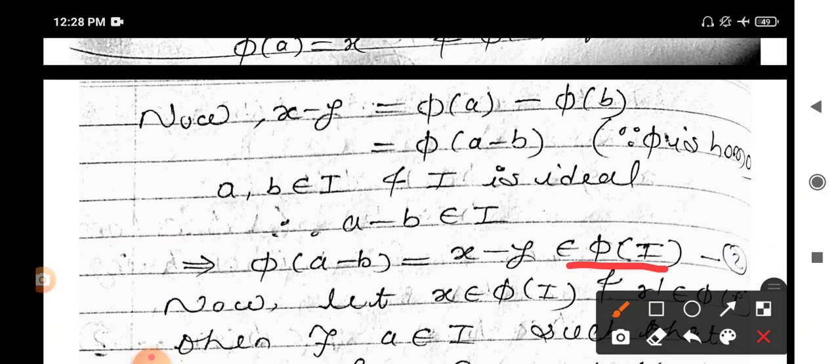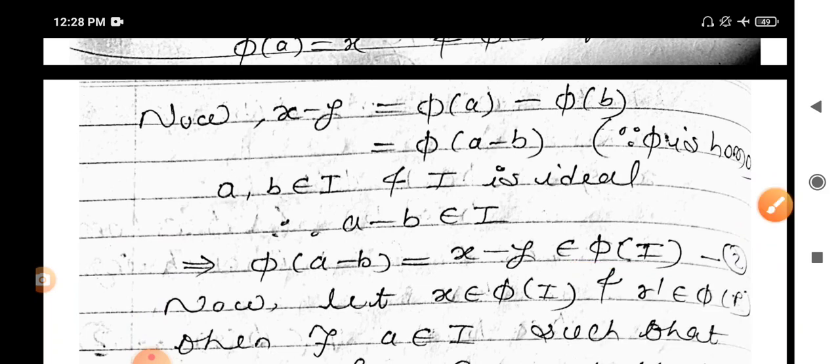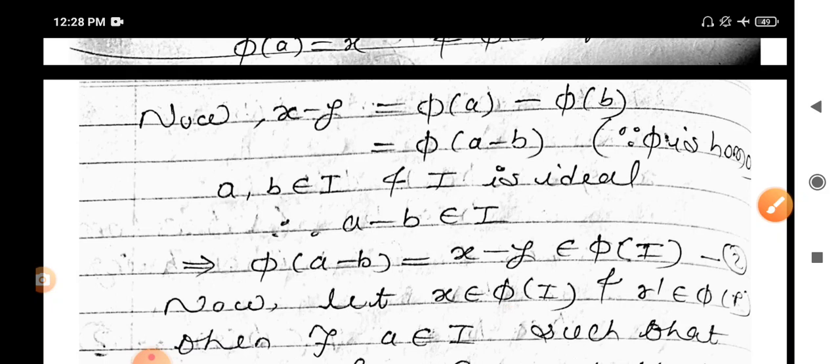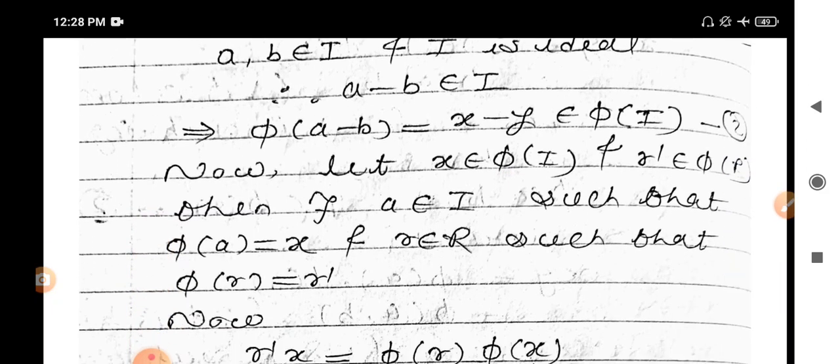First claim is over. Now taking one element in phi of I and another element in the ring, that is phi of R. Now x belongs to phi of I and R dash belongs to phi of R. Then there exists A belongs to I such that phi of A equals x, and r belongs to R such that phi of r equals R dash.